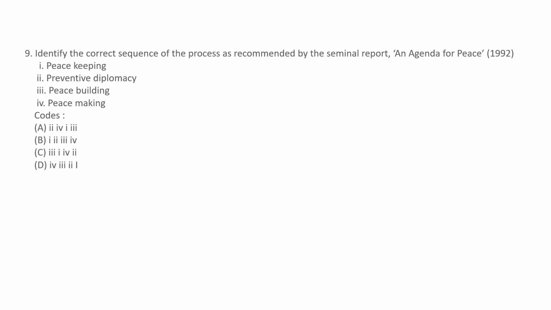Now the question is, identify the correct sequence of the process as recommended by the Secretary General's Report, An Agenda for Peace, 1992. First, preventive diplomacy, then peacemaking, peacebuilding, peacekeeping. So what is the correct sequence?